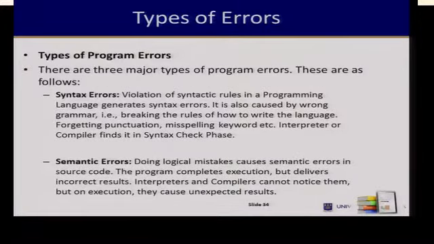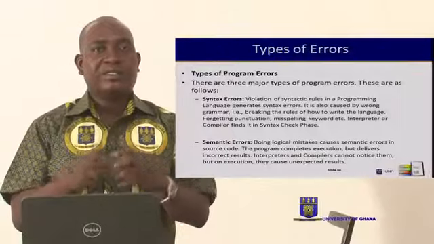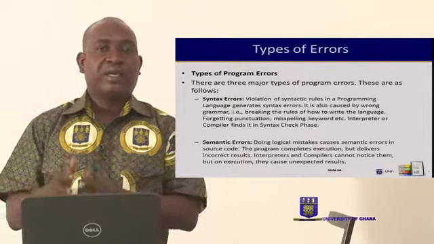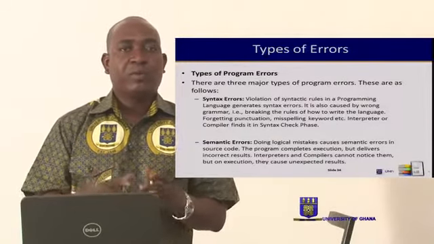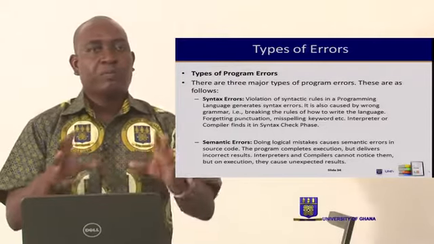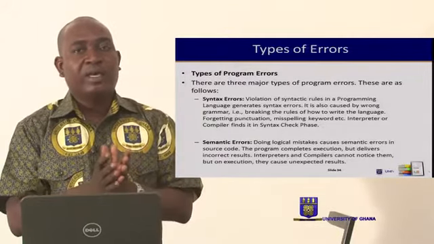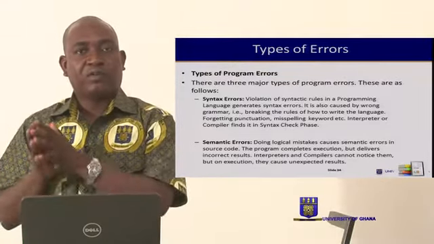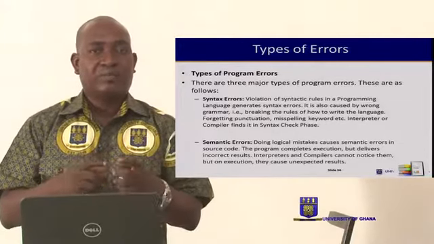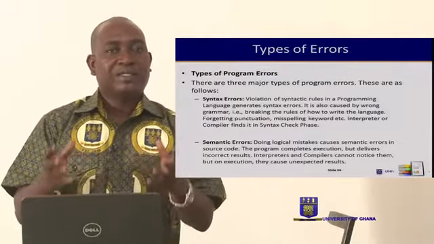The next error that I want us to look at is the semantic error. Semantic errors are not like syntax errors. They are about the logical sequence. And it is very difficult to identify semantic errors in the code. They are detected after the program has been run. For example, if the program is intended to give A as a result of 80 marks, and then it is giving F as a result of 80 marks, then there is a logical problem. And this is what we term a semantic error.